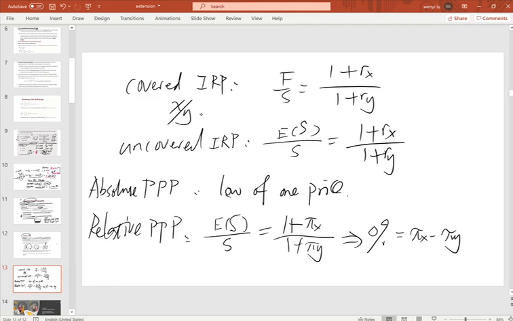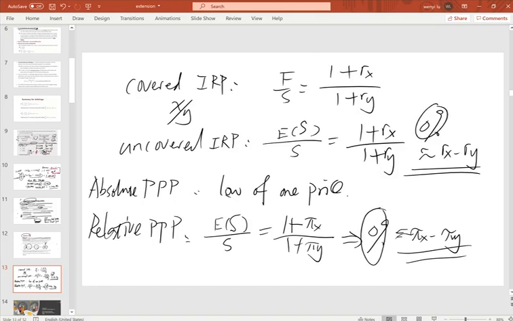And from interest rate parity, the change of the exchange rate equals Rx minus Ry. One is the difference of the interest rate, and this one is the difference of the inflation rate. So you can say our change of exchange rate can be determined by two factors: one is the difference in the interest rate between the two countries, and the other is the inflation rate in the two countries.